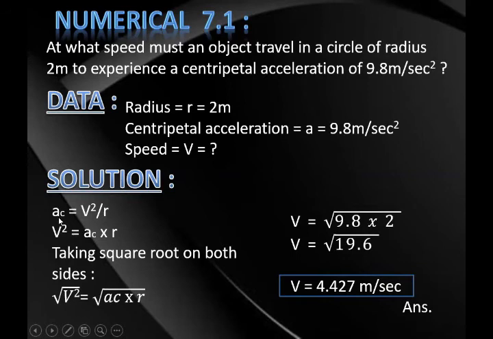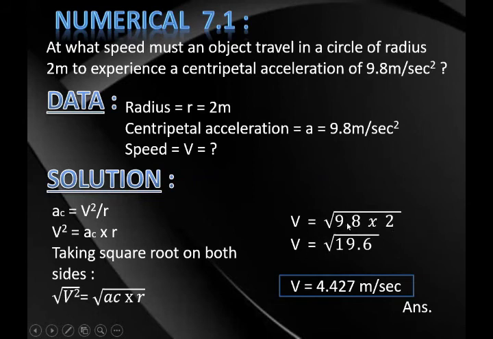Now the solution. You know the formula to find the centripetal acceleration: AC is equal to V square upon R. Now we have to find the velocity, so we write V square is equal to AC multiplied by R, taking a square root on both sides. The square cancels out the root and V is equal to root of 9.8 multiplied by 2, writing the values from the data: 9.8 is the centripetal acceleration and the radius is 2 meter.